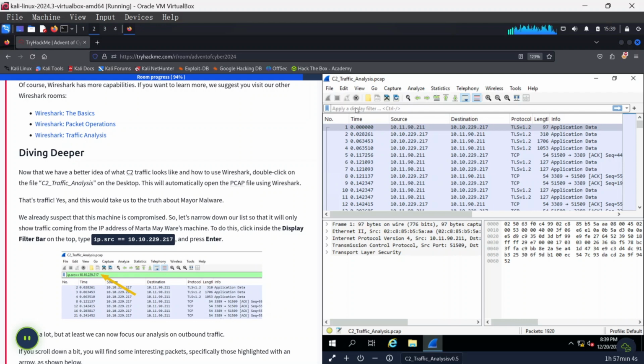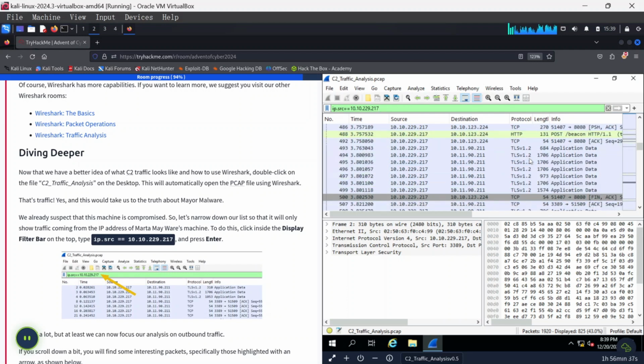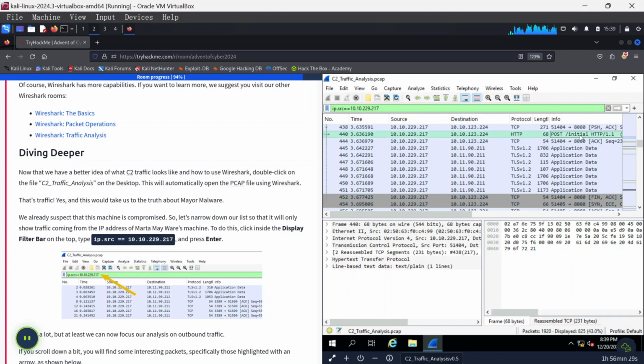So we're going to type ip.src, which is the source, then equal sign twice, and then you type in 10.10.229.217, and then we hit enter. Alright, now we're filtering by Martha Mayweather's traffic, and if we keep scrolling down, you see that we have some specific traffic highlighted for us. The first one we can see here is a POST request which says initial. If you click on initial here, it's going to give us more details about that particular